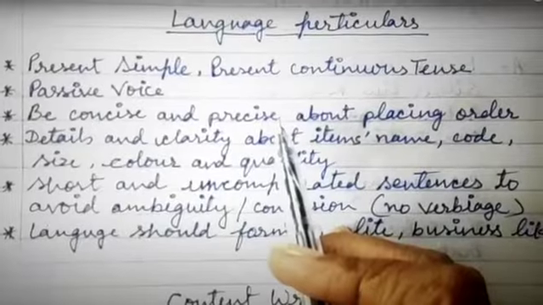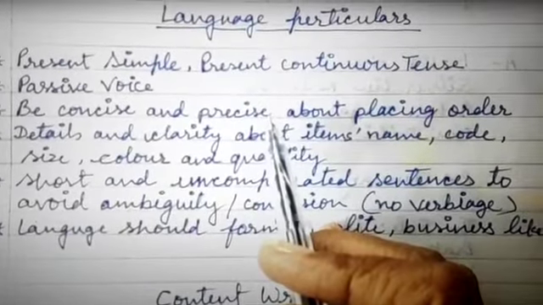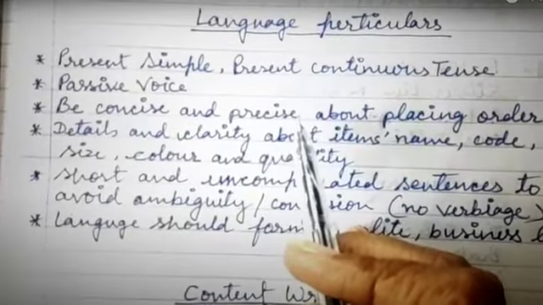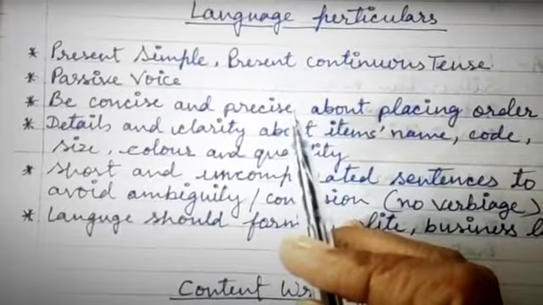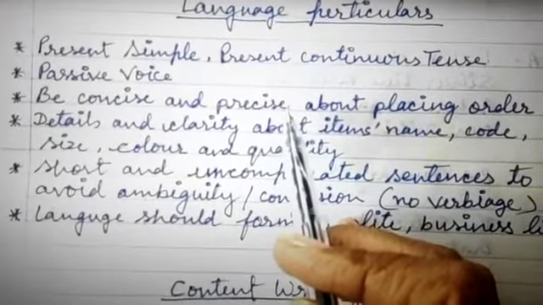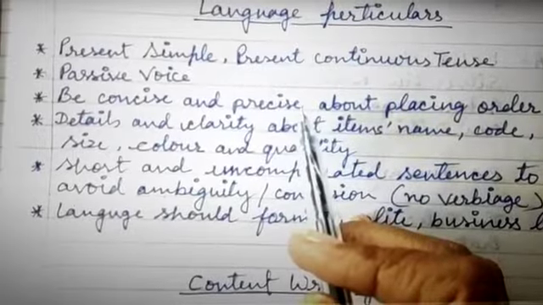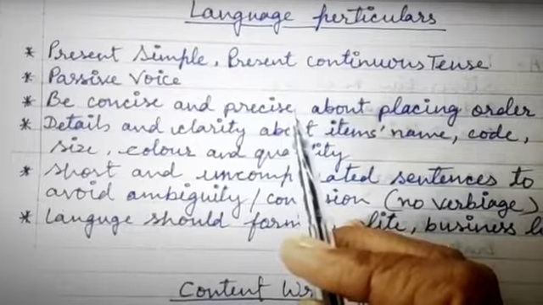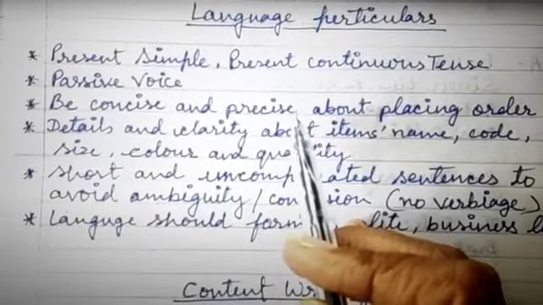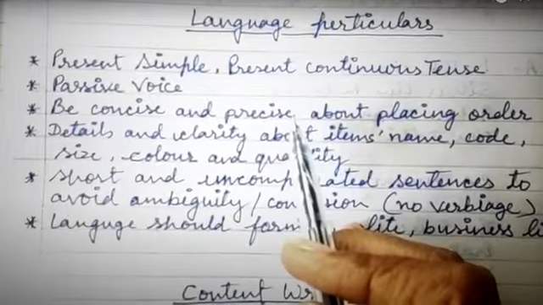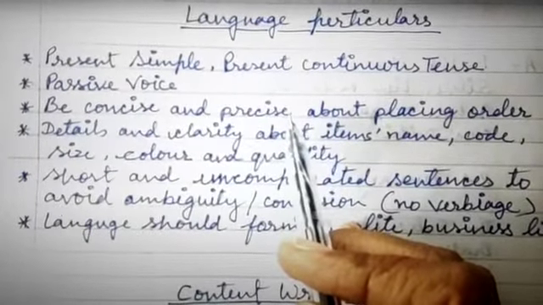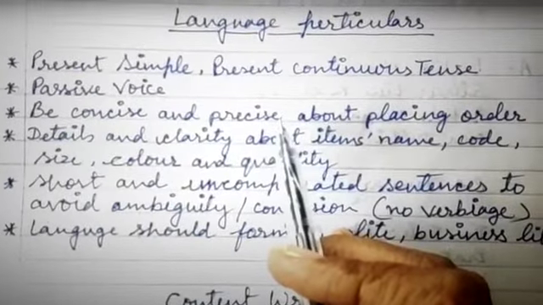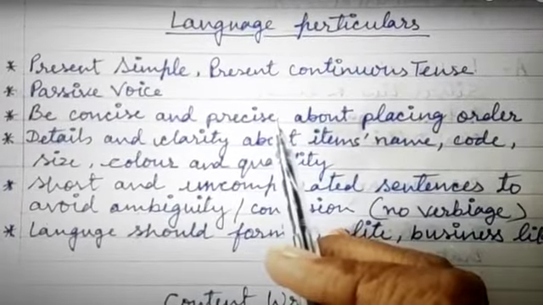Then write short and uncomplicated sentences to avoid ambiguity or confusion. The language should be polite, formal and businesslike. Don't add any personal information unless it is really required, and most probably you need to avoid it. So the language, tone and style would be formal, polite and businesslike. These are the language particulars.